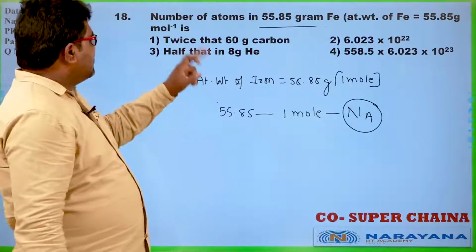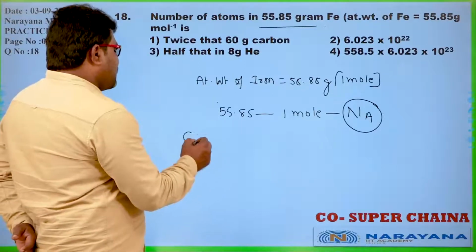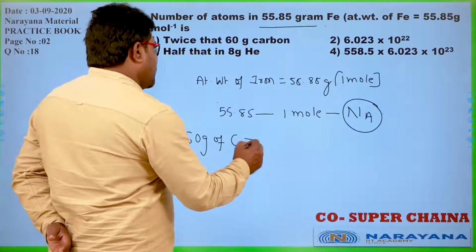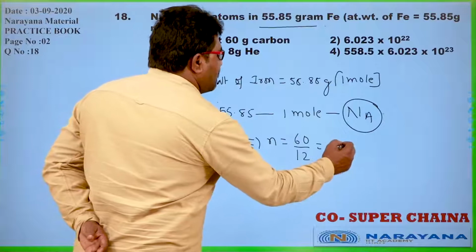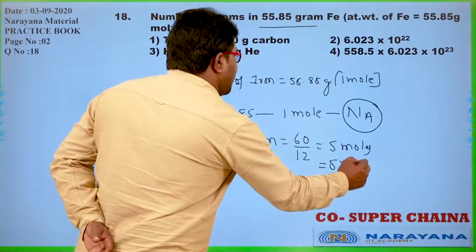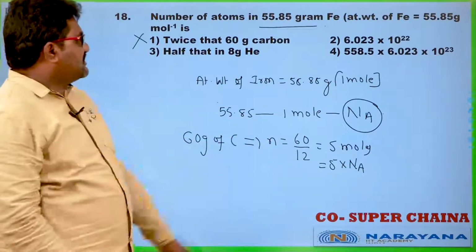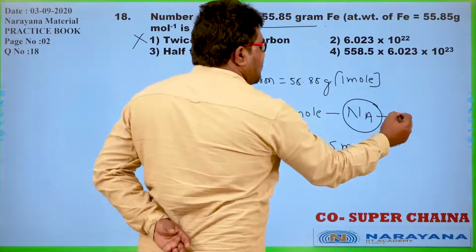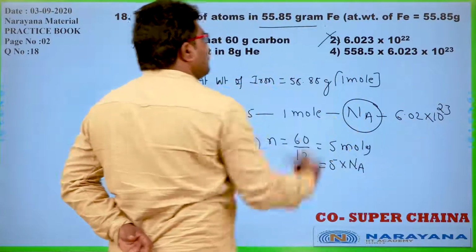Among the options, the first one is twice that of 60 grams of carbon. 60 grams of carbon means how many moles? Number of moles is weight by molecular weight, that is 5 moles. 5 moles means 5 into Avogadro number, so this is not the correct option. The next one is 6.023 into 10 power 20. Avogadro number means how many? 6.02 into 10 power 23. So it is also not correct.